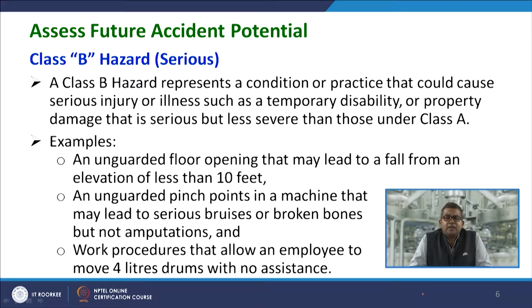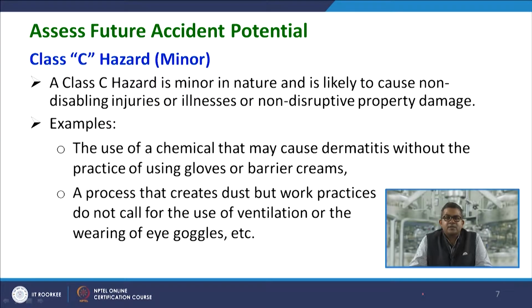Now let us have a look at the Class B hazard, that is serious. The Class B hazard represents a condition or practice that could cause serious injury or illness such as a temporary disability, or property damage that is serious but less severe than those we have clubbed under Class A. Examples are an unguarded floor opening that may lead to a fall from an elevation of less than 10 feet, unguarded pinch points in a machine that may lead to serious problems or broken bones but not amputation, and work protocols that allow an employee to move a 4-liter drum without any assistance.